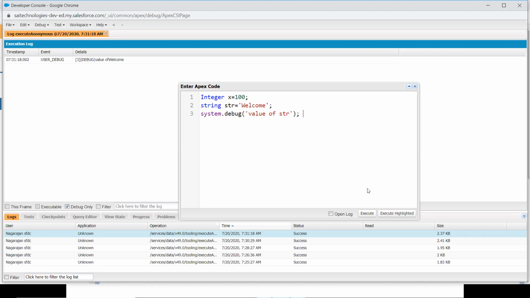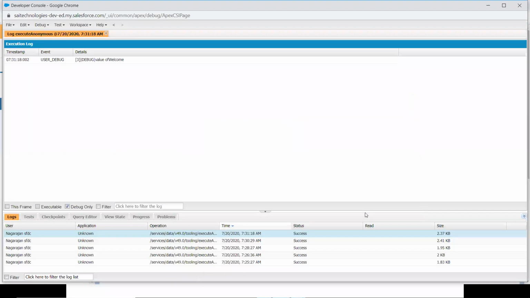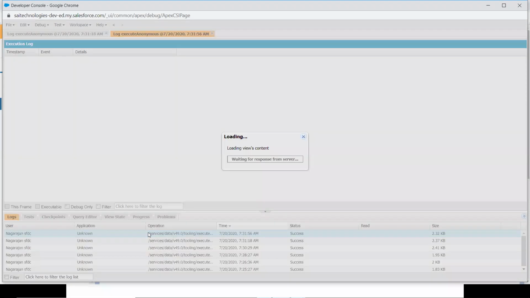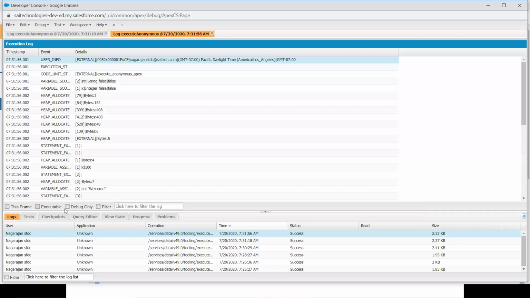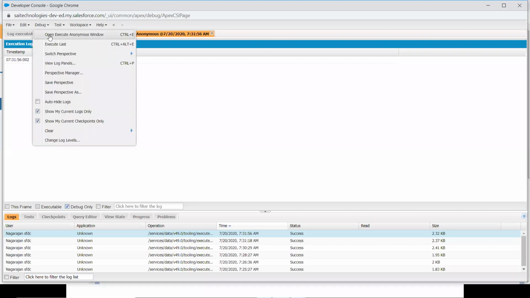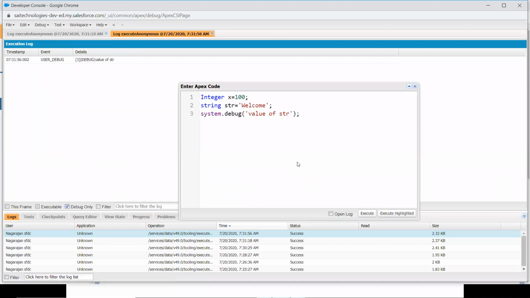In this juncture, I'm going to execute it again. So let's see what comes. You will get value of str, I guess. Yes, absolutely, you are getting value of str. So str is not treated as a variable, because it is specified inside the single quotes. It's a value we are giving in single quotes. But I'm asking, we are printing a str variable plus X. The variable should print like welcome. Yeah, I got your point.